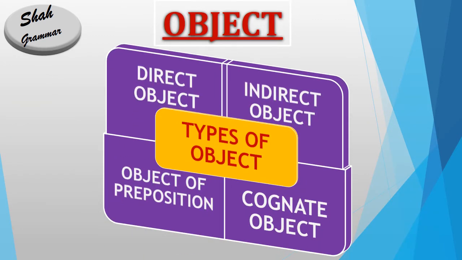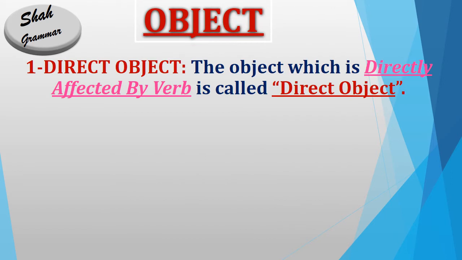There are 4 types of object: direct object, indirect object, object of preposition, cognate object. Direct object. The object which is directly affected by verb is called direct object. So guys, it is very simple. What is direct object? Which is directly affected by verb. So we will take an example to make you understand, which contains 2 objects.